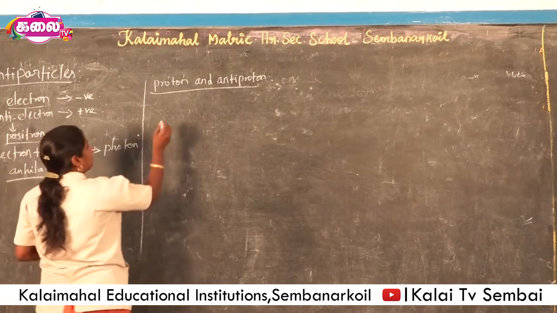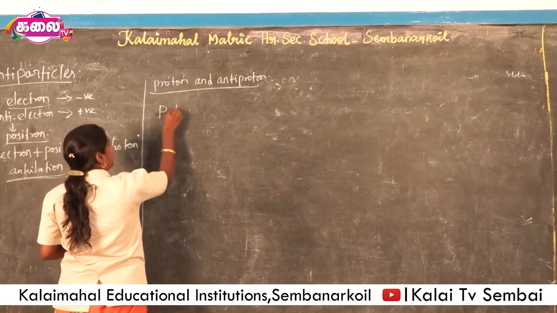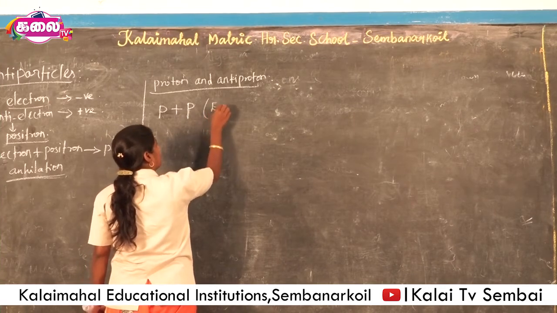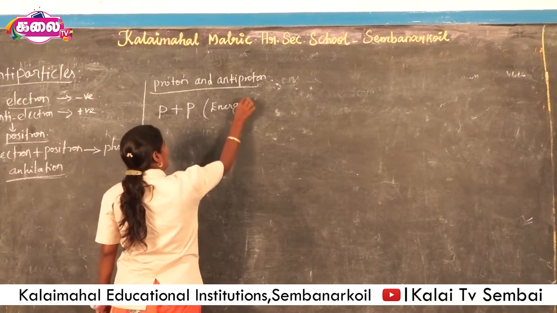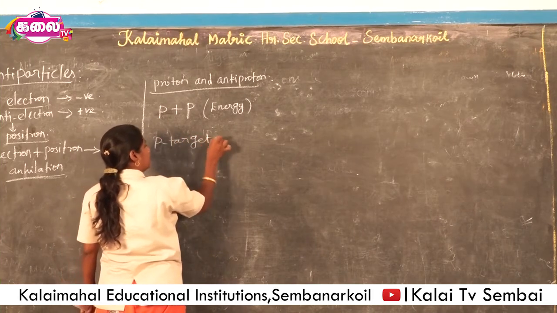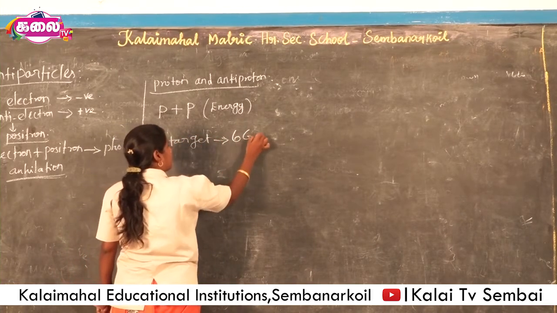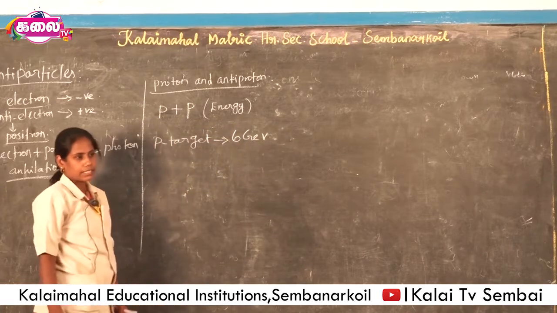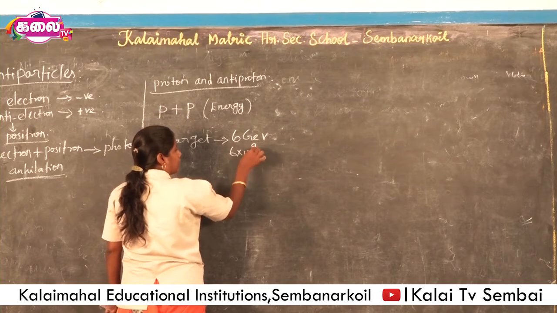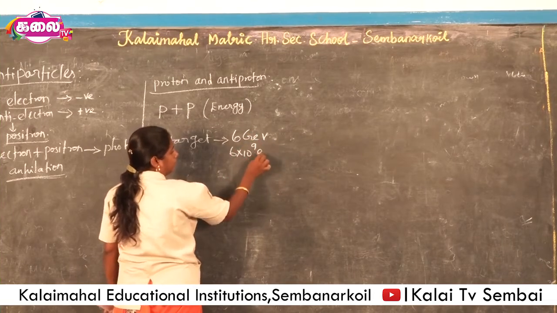For example, a proton is bombarded on a proton target with an energy of 6 giga electron volt. Here 6 giga is 6 into 10 power 9 electron volt. Giga means 10 power 9 electron volt.